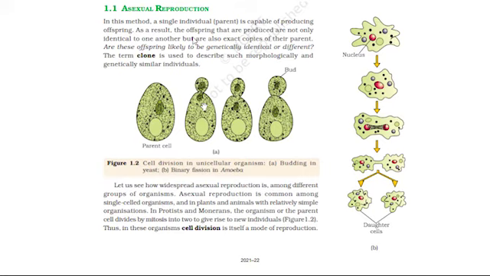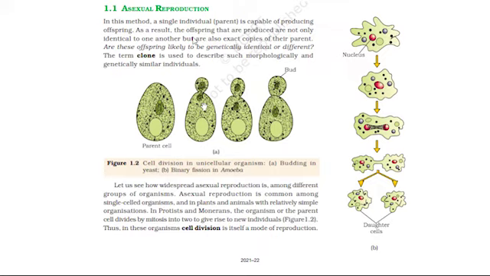Asexual reproduction. In this method, a single individual or parent is capable of producing offspring. As a result, the offspring that are produced are not only identical to one another, but are also exact copies of their parent. Are these offspring likely to be genetically identical or different? The term clone is used to describe such morphologically and genetically similar individuals.